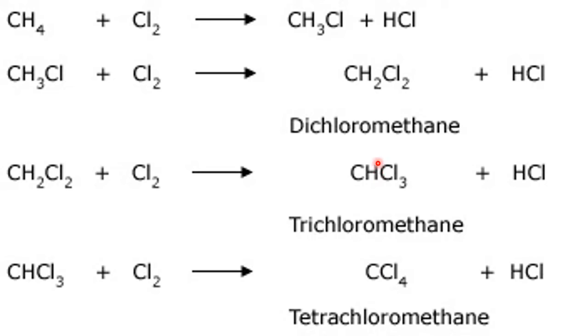These are IUPAC names, but common names are what? Methyl chloride. This is methylene chloride. This is chloroform. This is carbon tetrachloride. So in this way, reaction takes place between alkanes, methane, and halogen. You can take chlorine also, you can take bromine also. Reaction is the same. So it is a 4-step reaction. If you take ethane, how many hydrogen? 6 hydrogen, 6-step reaction. So depending upon the number of H available in the alkane, the reaction proceeds.